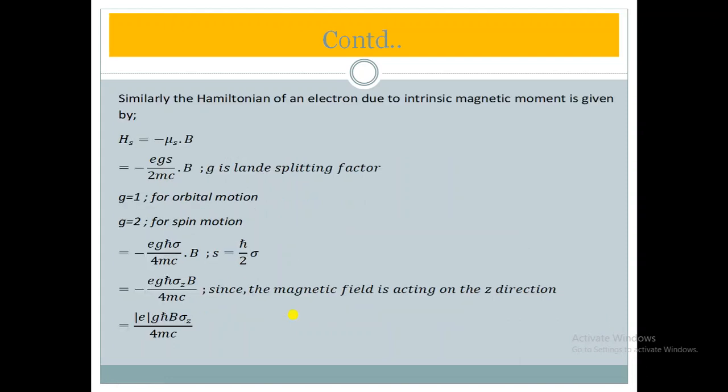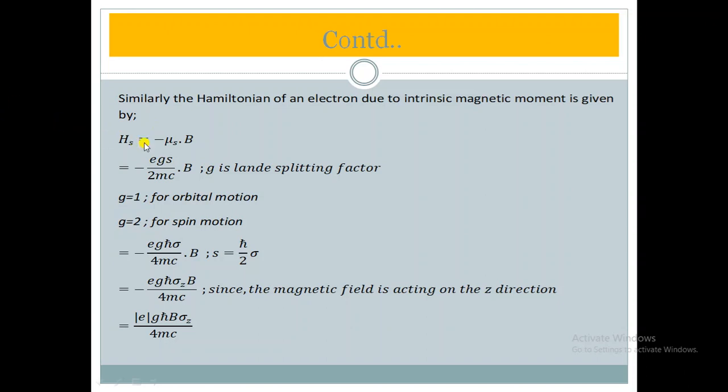Likewise, similarly, the Hamiltonian of an electron due to intrinsic magnetic moment is given by... In quantum mechanics we will deal with measurements at the level of spin, quantum states or quantum levels. So we will consider the intrinsic magnetic moment. We will also assume that the Hamiltonian due to the effect of the magnetic field on the intrinsic motion or spin motion would also be similar to the orbital motion.